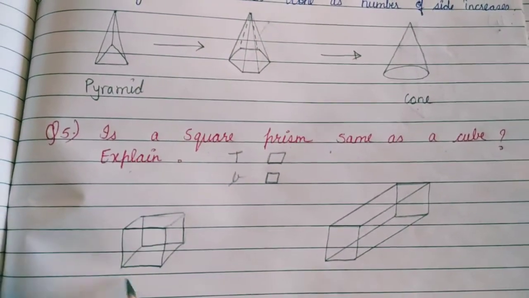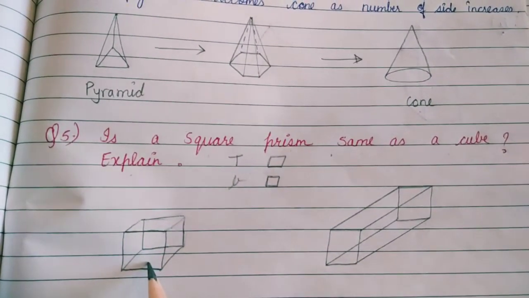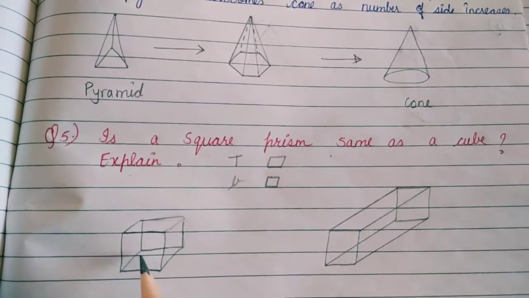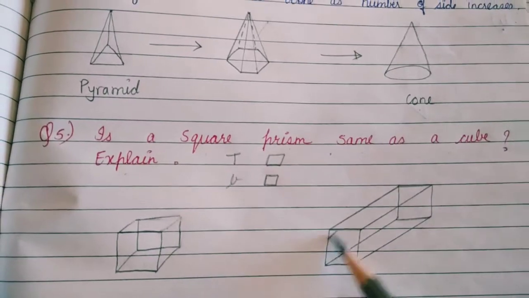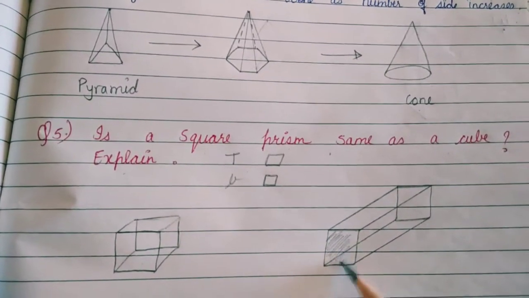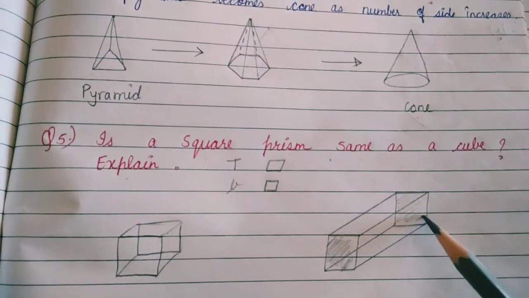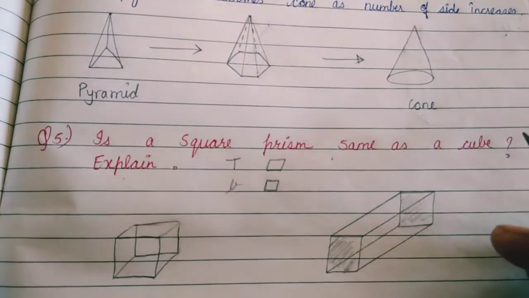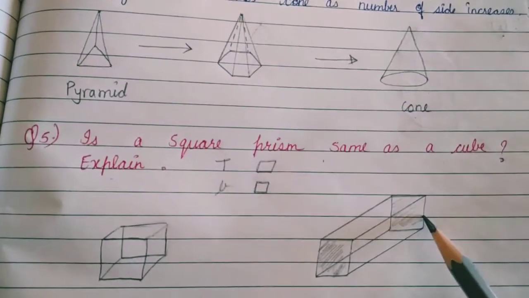So this is the square prism whose top and bottom are squares joined with parallelograms. But one more condition: our top is a square and bottom is also a square. But when we stretch the cube, we will get the cuboid.